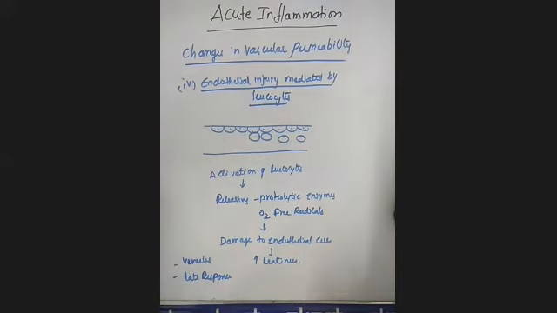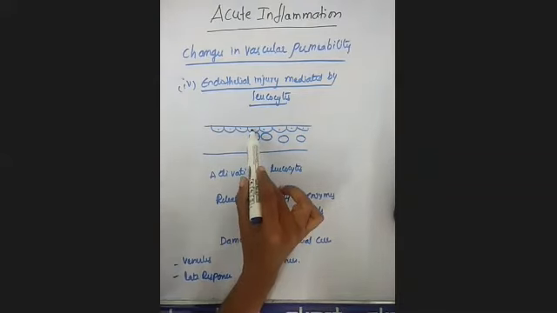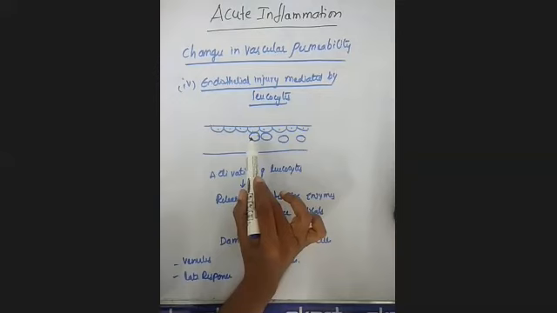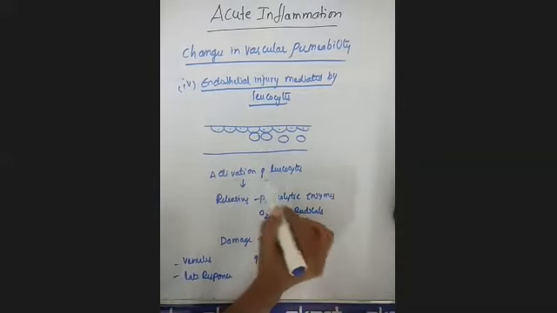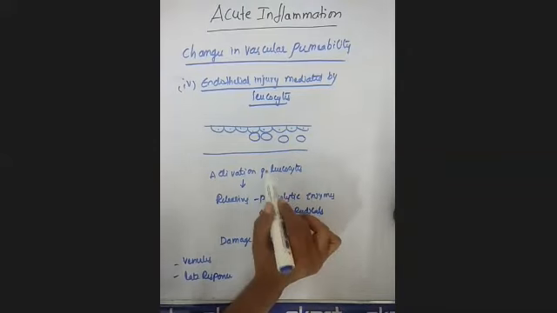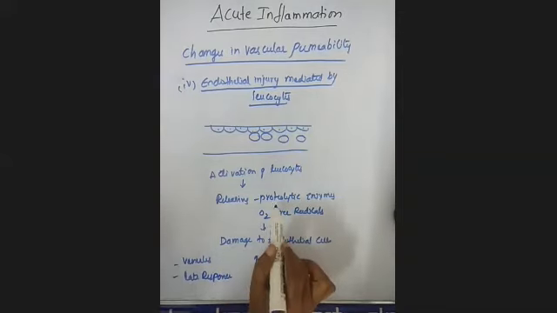What is this endothelial injury mediated by the leukocytes? Here there will be adherence, that is, attachment of the leukocytes to the endothelial cells. Whenever the leukocytes adhere to the endothelial cells, there will be activation of the leukocytes. This leukocyte is a cell that releases the proteolytic enzymes as well as the oxygen free radicals.